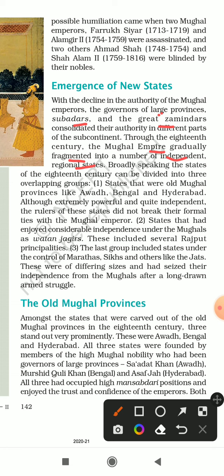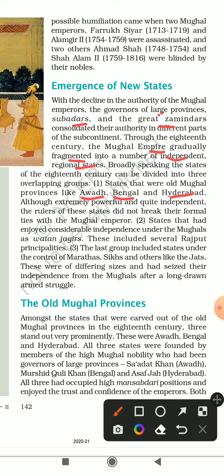Broadly speaking, the states of the 18th century can be divided into three groups. The first is states that were old Mughal provinces like Awadh, Bengal, and Hyderabad. Basically, these were earlier the provinces which were under the Mughal Empire. Although extremely powerful and quite independent, the rulers of these states did not break their formal ties with the Mughal Empire. So basically, what happened here was that their rulers still maintained a link, an association, with the Mughal emperor.